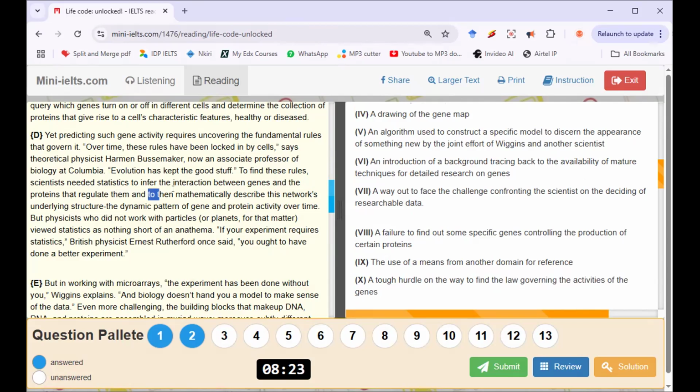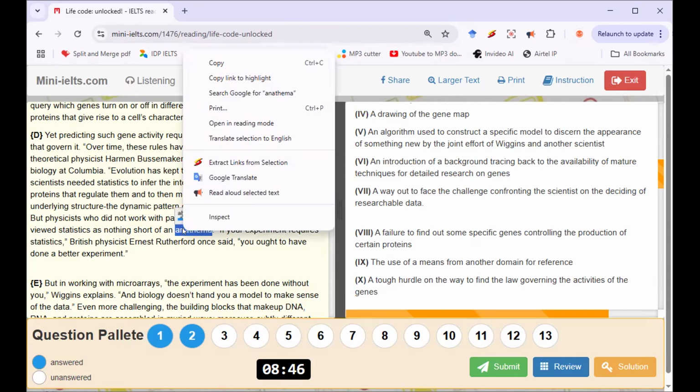So then to mathematically describe this network's underlying structure, the dynamic pattern of gene and protein activity over time. But physicists who did not work with particles or planet for that matter view statistics as nothing short of anathema. What is the meaning of anathema? Anathema stands for something very difficult or very bad.